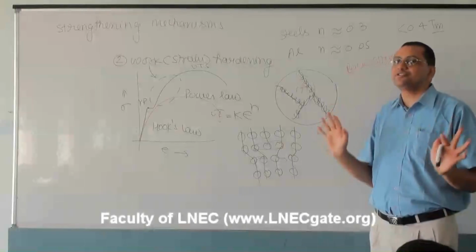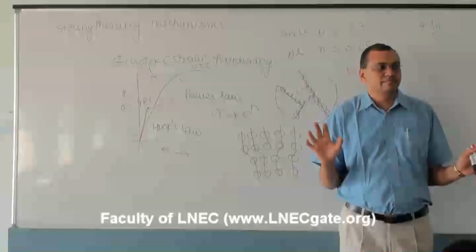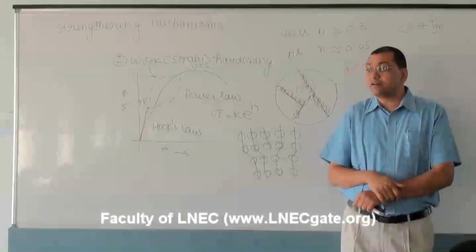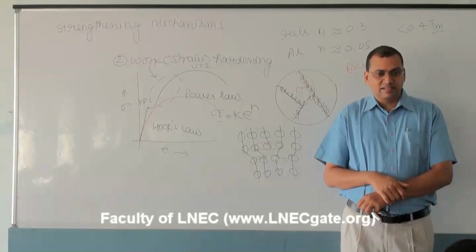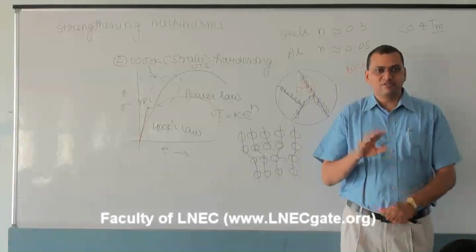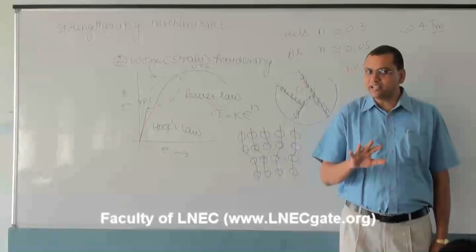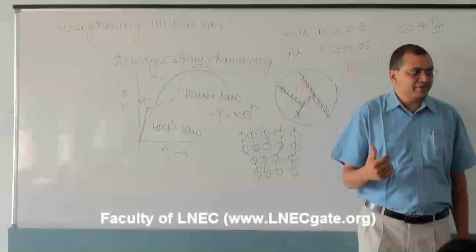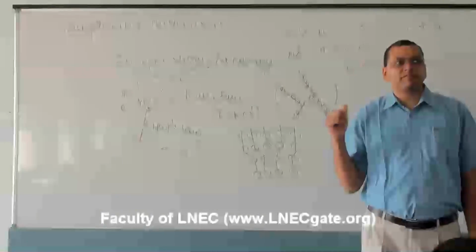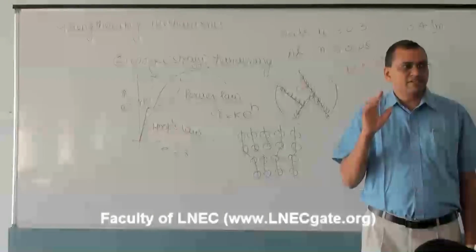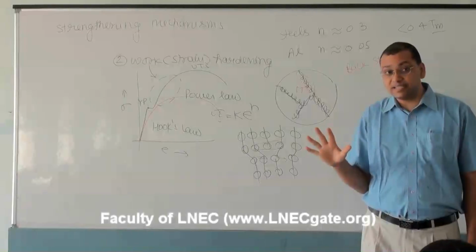This increases the strength of the material, and this phenomenon is called work hardening or strain hardening. When you, in the cold condition, beat any material, the strength of the material will increase due to development of this dislocation forest at the grain boundaries. Is that clear?